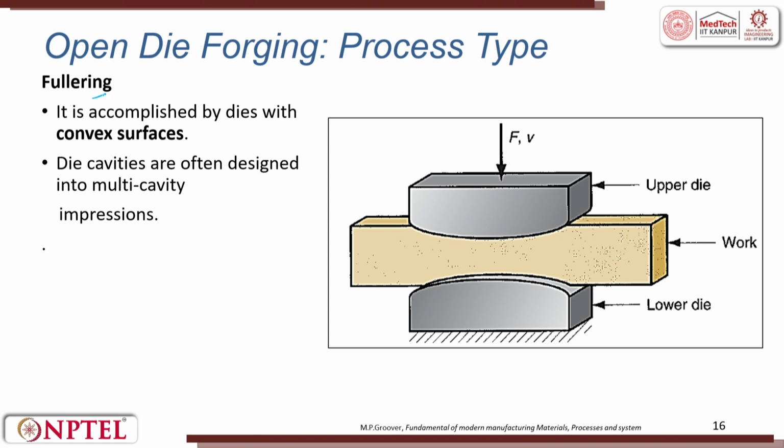So, in open die forging there are process types. Fullering process. In fullering process, what happens is, it is accomplished by die with convex shape. So, if you want to have any shape like this, something like this, then you will try to use the fullering operation, okay, or you can try to have something like this.